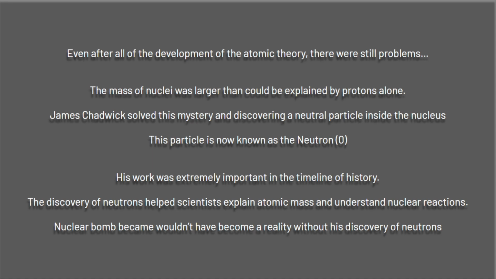When you weigh the atom, you would expect a certain amount of protons and electrons, yes, but the mass is much heavier than just the protons and electrons. So scientists were like, what is contributing to this weight? Chadwick is the person that did experiments and found, oh, there's neutrons in there. So his work is very important. It helped us understand atomic mass and how nuclear reactions work, right?